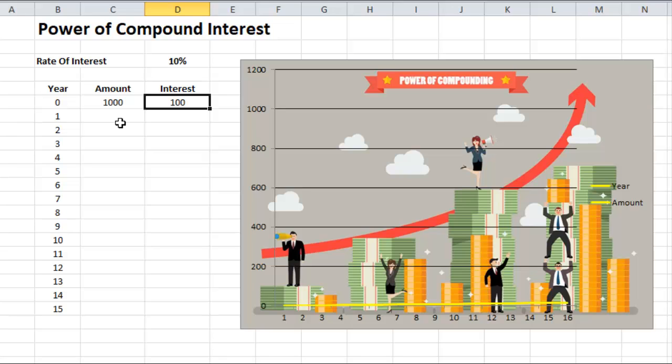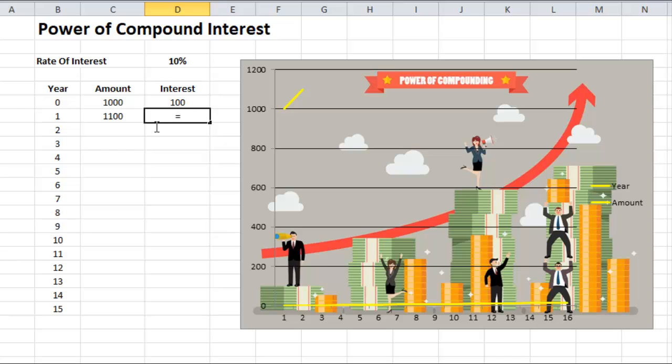At the end of the first year, or at the starting of the second year, our money will grow as principal amount plus interest. This is the amount after 1 year. So after 1 year we will get 1100 rupees. Now interest will be earned on this new principal, that is 1100.